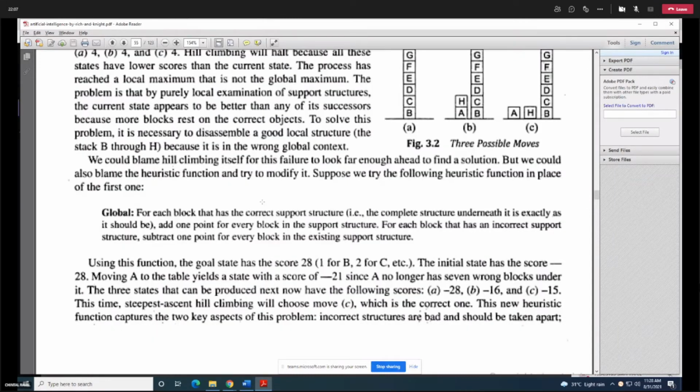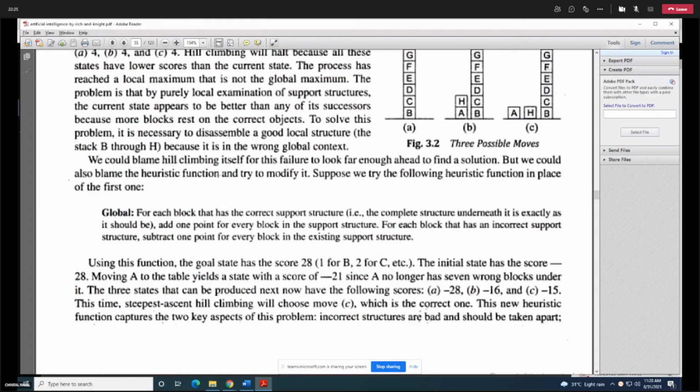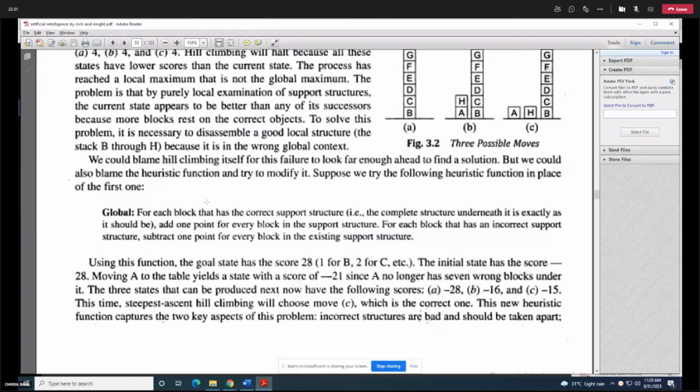And this is a new way of calculating the score of initial state and goal state. So what happened over here? See, the function changed. Now we change the heuristic function. So the heuristic function is now that for each block that has correct support structure, that the complete structure underneath is exactly as it should be, we need to add 1 point for every block in the support structure. And for the incorrect support structure, we need to subtract 1 point.